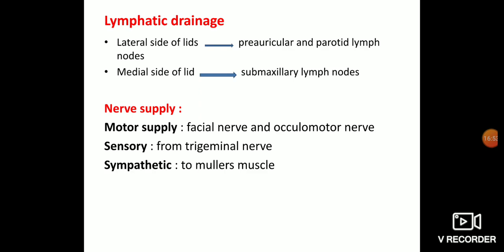If you see the nerve supply, for motor supply, the facial nerve and the oculomotor nerve. The facial nerve supplies the orbicularis oculi muscle, and the oculomotor nerve mainly supplies the LPS muscle in the lid. Sensory supply is from the trigeminal nerve, and sympathetic supply goes to Mueller's muscle, as I have told you.